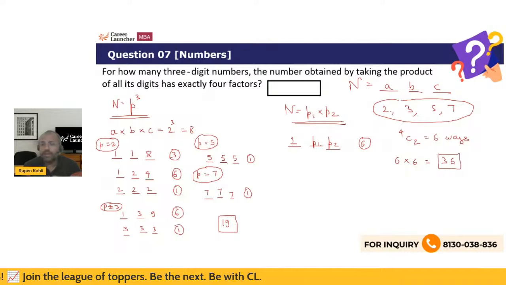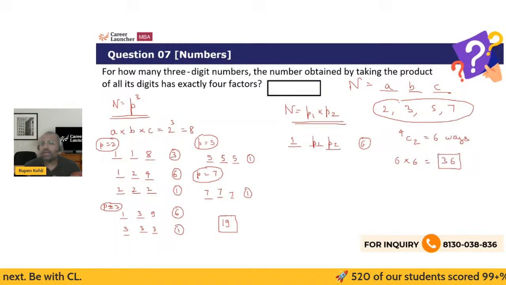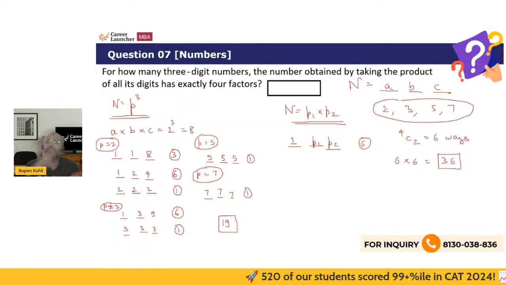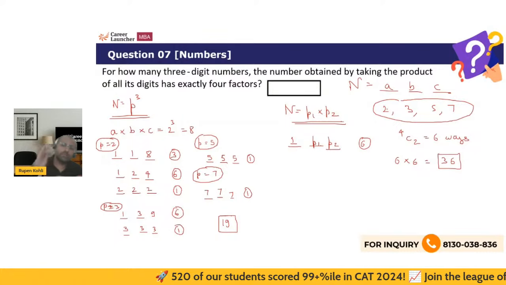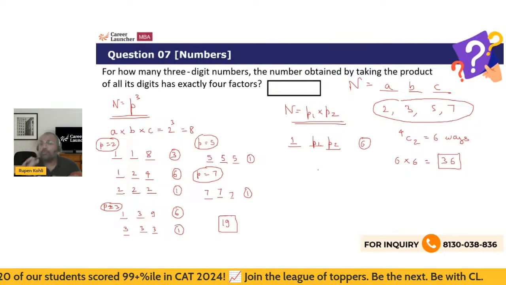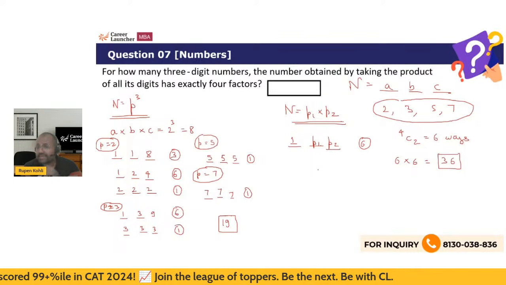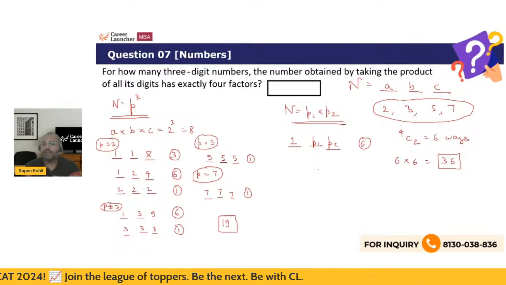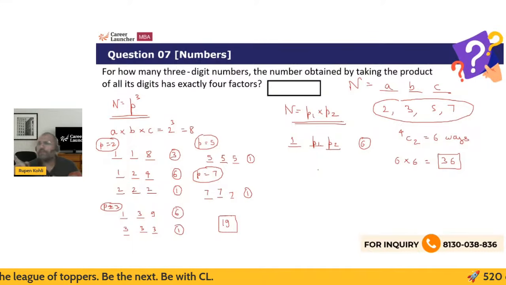For example, if I have 2 and 3, then 1, 2, 3 can be arranged in 6 ways. If I have 2, 5, then 1, 2, 5 can be arranged in 6 ways. So 6 ways to select the 2 primes and then 6 ways to arrange them. But is there any possibility over here that P1 into P2 can be taken as a single digit? Yes. 2 into 3, 6. And no other possibility. 2 into 5 will be 10, not a digit.